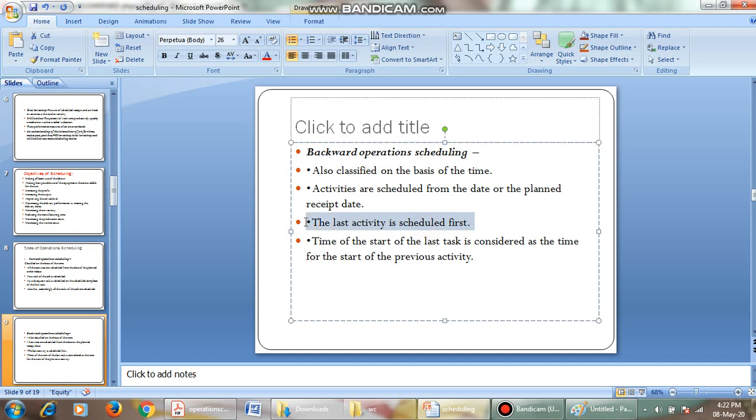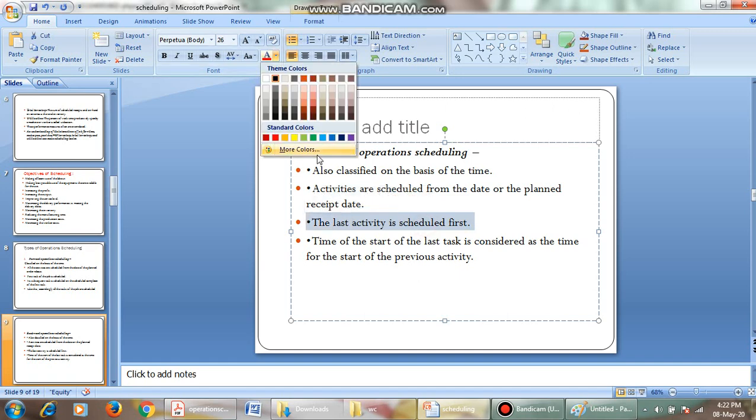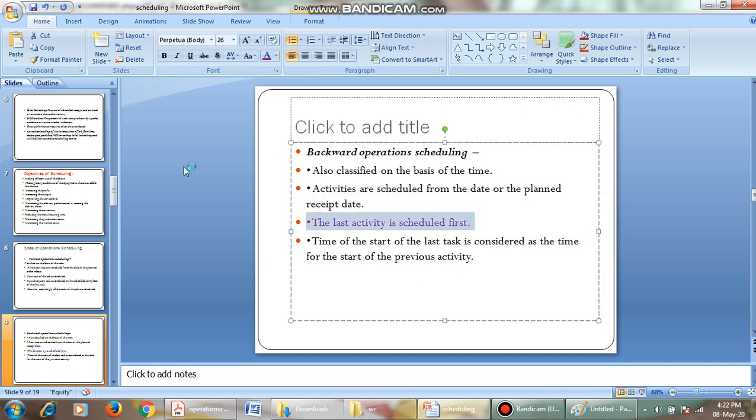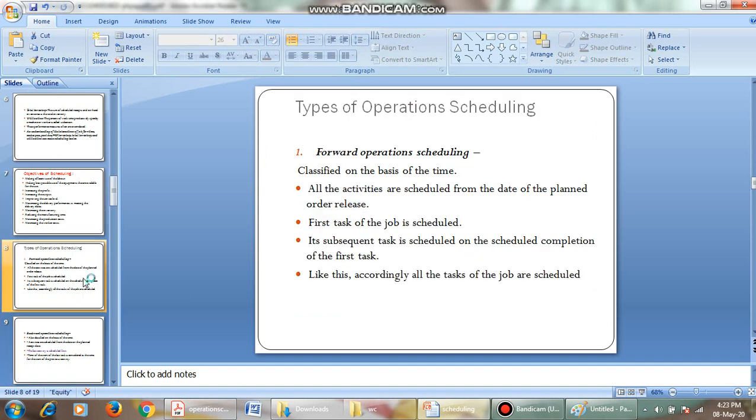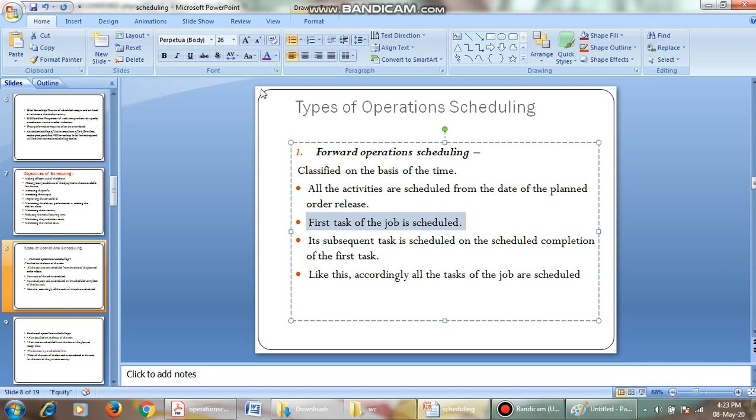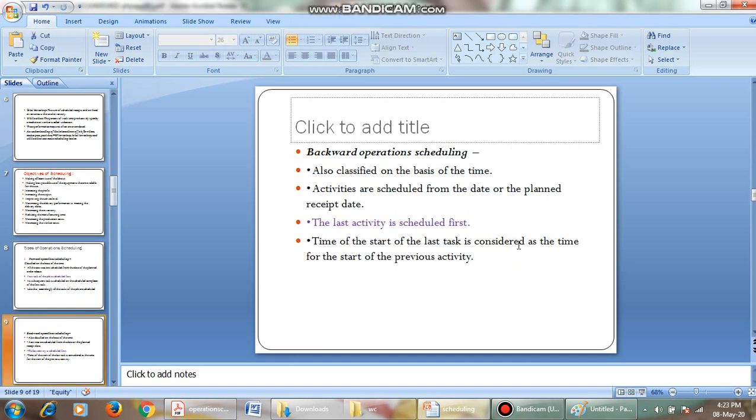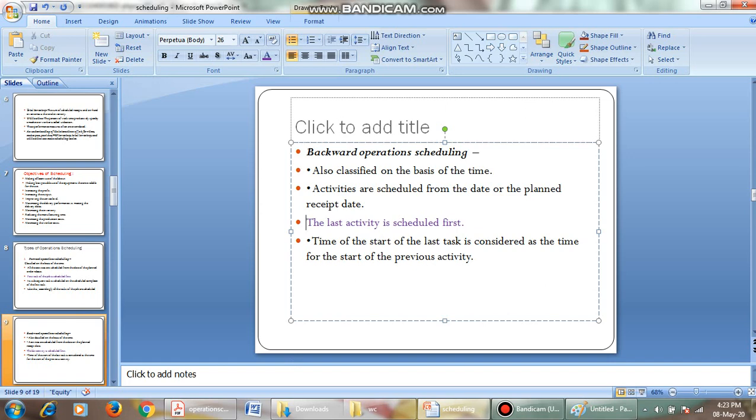If you understand this point, then you can understand both. In forward planning, the first task is scheduled first, whereas in backward planning, the last activity is scheduled first.